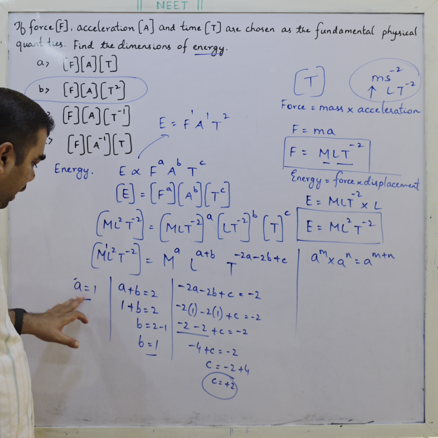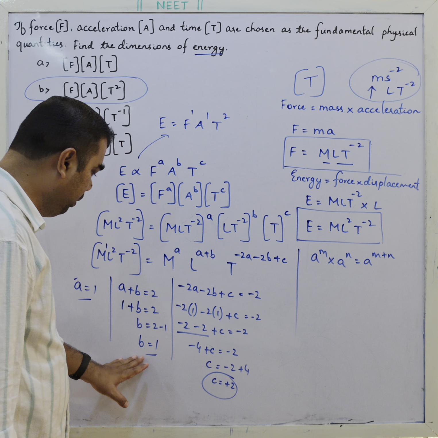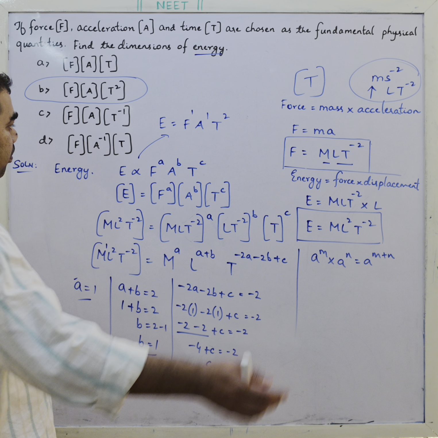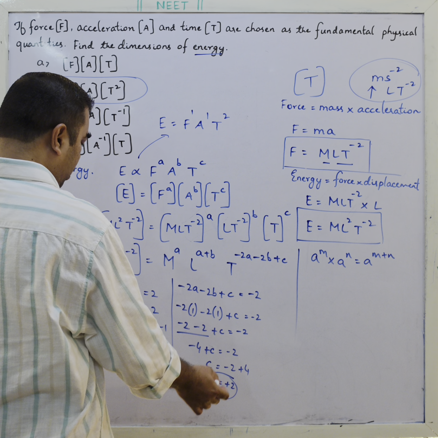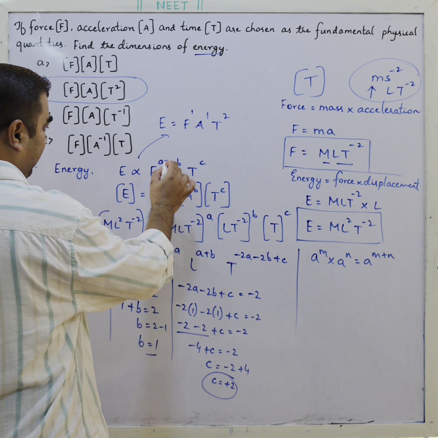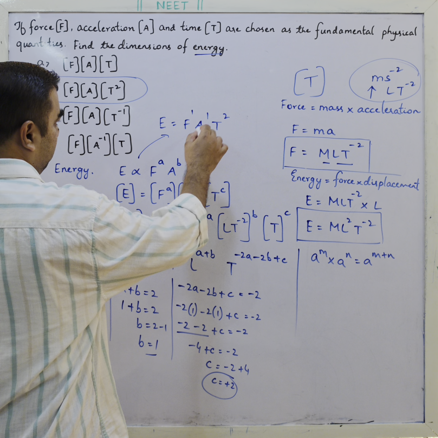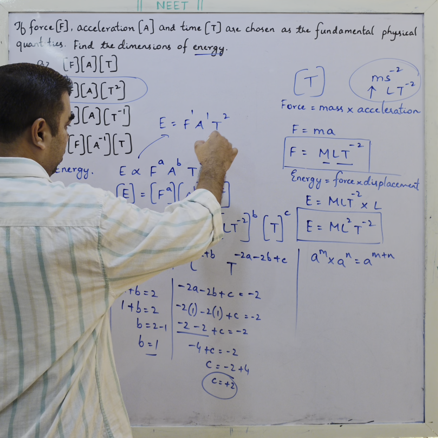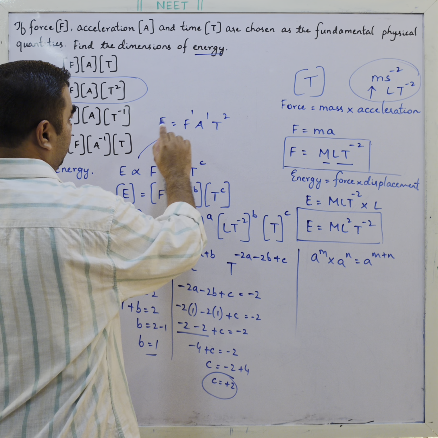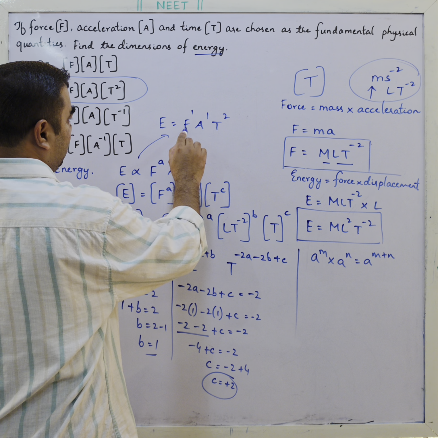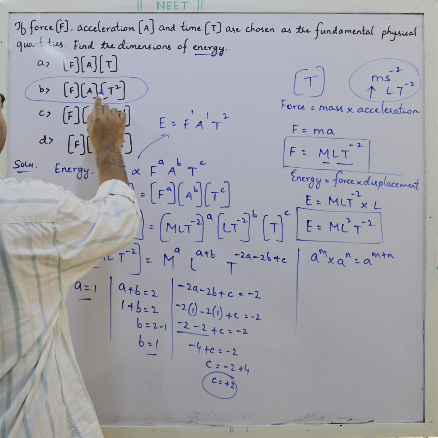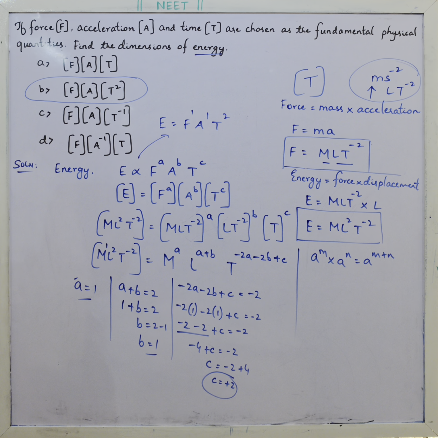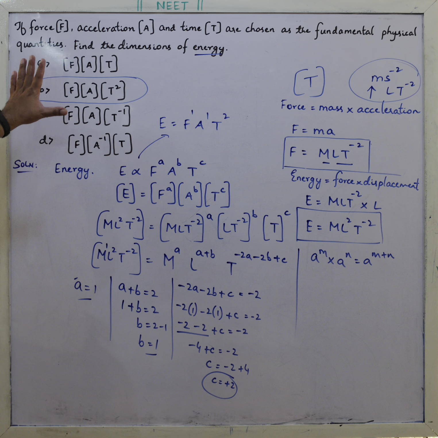So finally we got a, b and c: a is 1, b is 1, c is 2. Come back to the original formula and put in the values of a, b and c. For energy we are getting the dimensions FAT^2. Option B is the correct answer for this question.